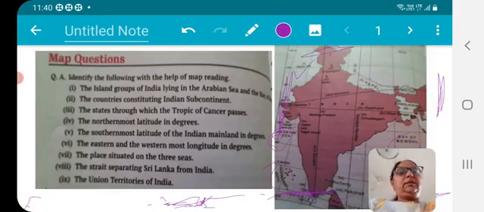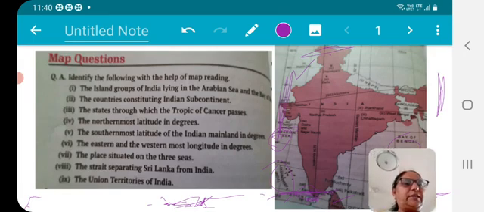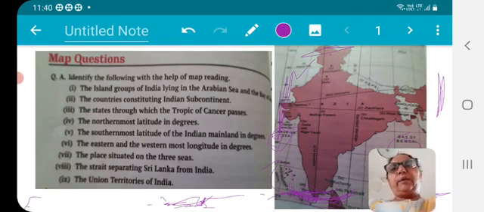Then 7th, the place situated on 3 seas, that is also in the southern part, that is Kanyakumari. If we talk about 3 seas, on one side it is the Bay of Bengal, on the other side the Arabian Sea, and overall down on the southern side there is the Indian Ocean. So the place at the point of the 3 seas is Kanyakumari, the southernmost tip.